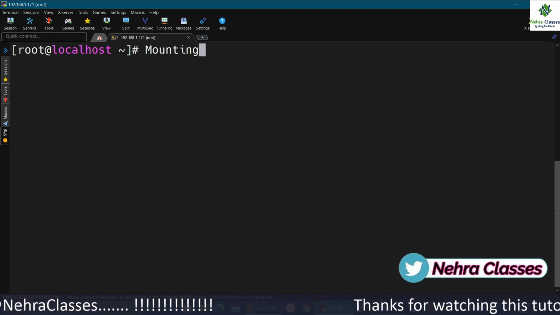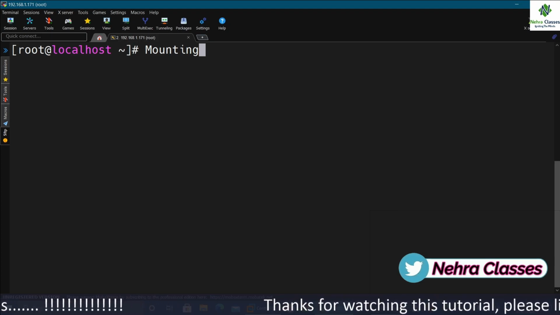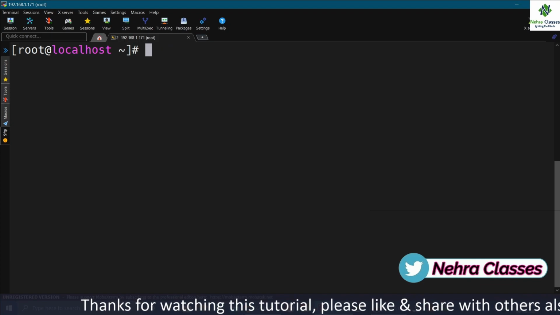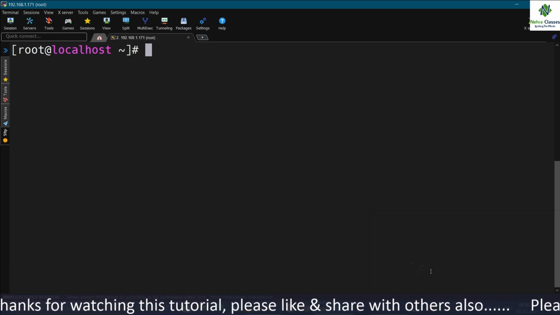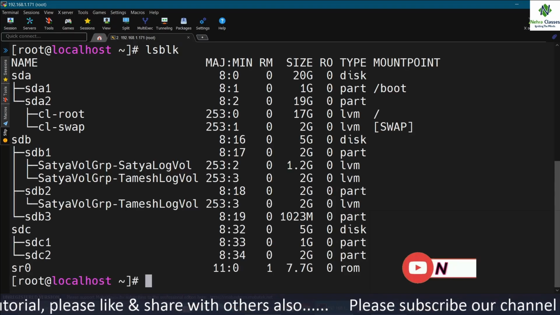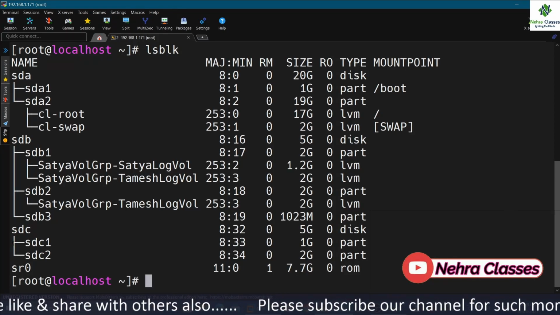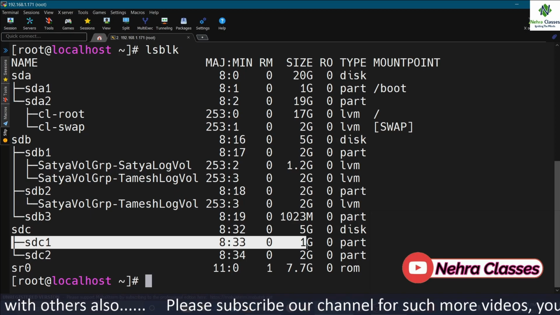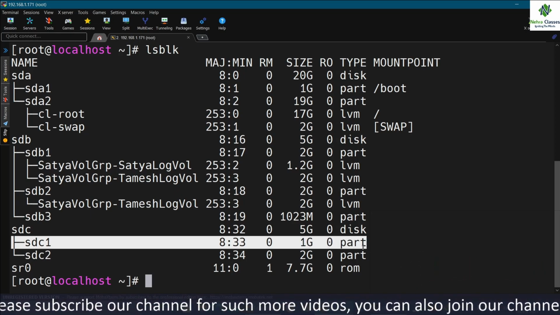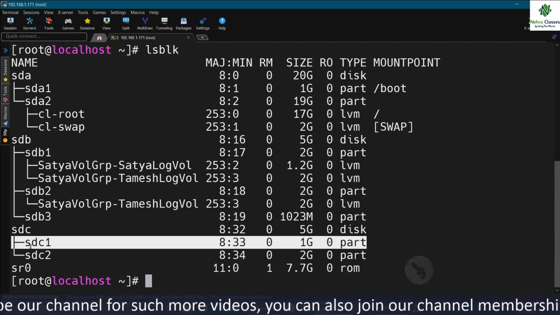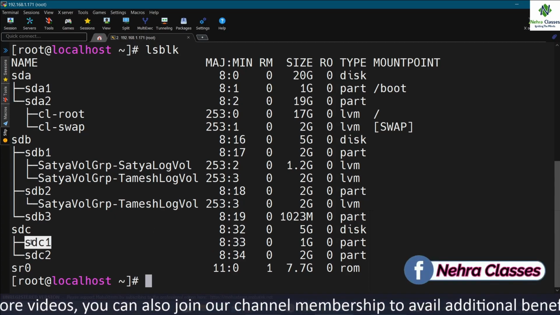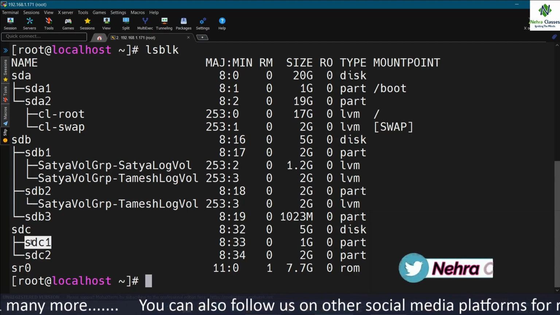Now the question arises, why do we need mounting? Let me show you. Suppose we have a partition. Let me show you the output of the lsblk command. Suppose I want to use this sdc1 partition to store data. How can I do that? First of all, I will have to format this file system, because if I do not format it, it cannot organize the files there.